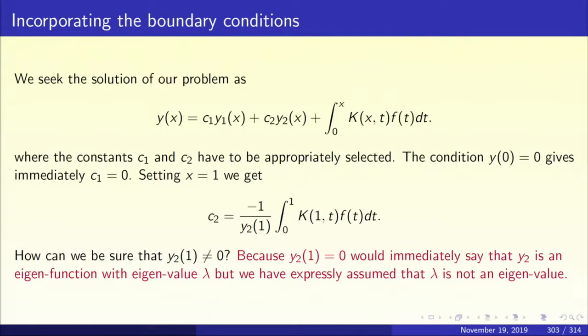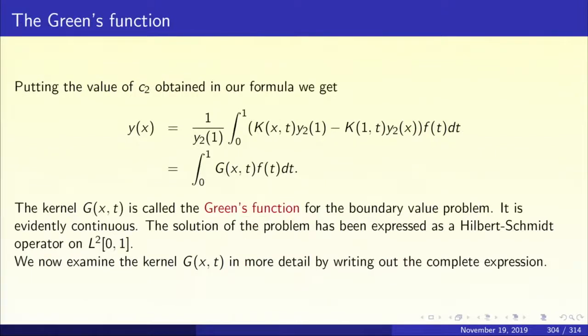So, now let us put this value of C2 in the expression for y of x. C1 is 0, C1 is gone. We obtained an expression for C2 and we will get two terms both involving integrals, and we must combine these integrals into one integral. So, when you do the algebra, you are going to get y of x equal to 1 upon y2 of 1 integral 0 to 1 k x t y2 of 1 minus k1 t y2 of x f of t dt.